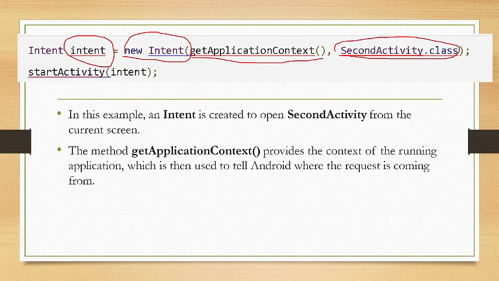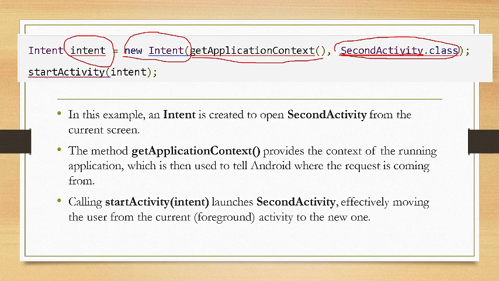So, for example, kung gusto mo i-open yung new activity, or the second activity, dito mo siya ipapass inside sa intent. And then, the start activity method, and we pass the intent object na create natin, and then it launches the second activity, effectively moving the user from the current screen to the new activity.